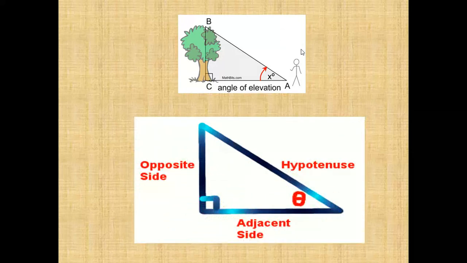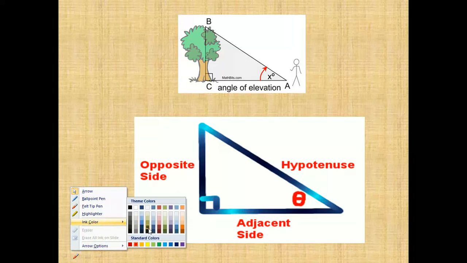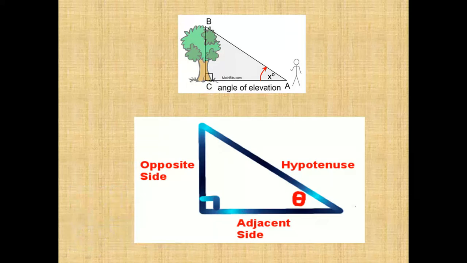Here, when you observe, the observer is at point A, and he is looking at the top, B, with a 90 degree angle at C. So the observer position is at A. That means this is an acute angle, and this is an acute angle.